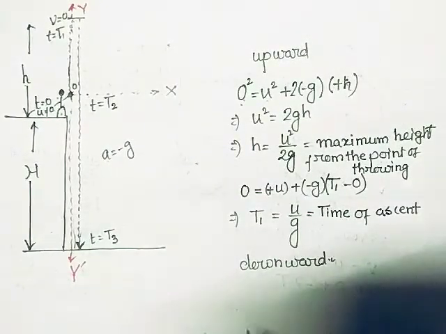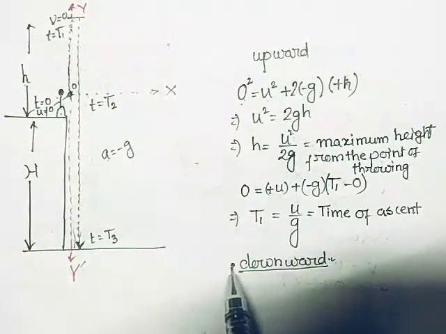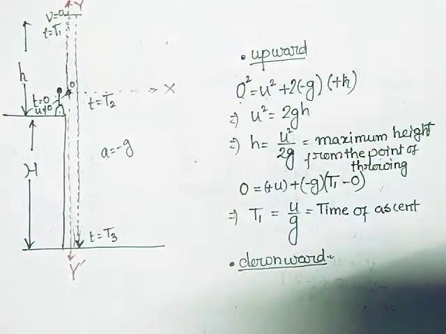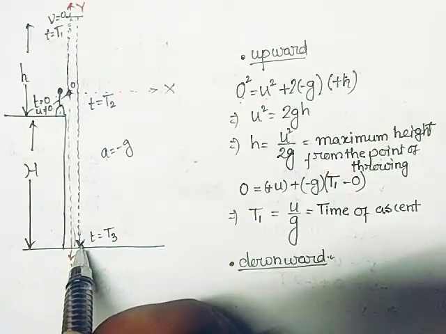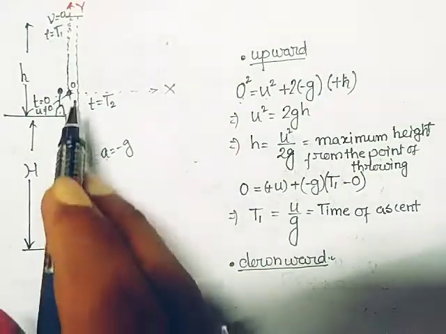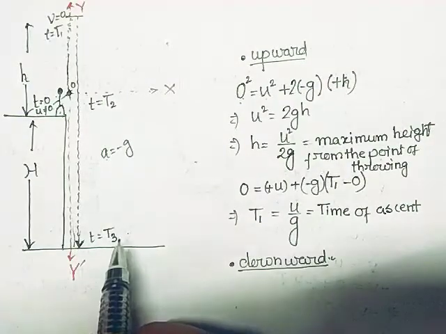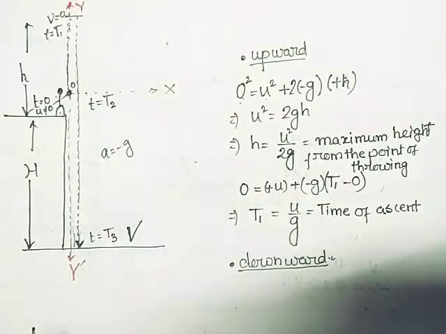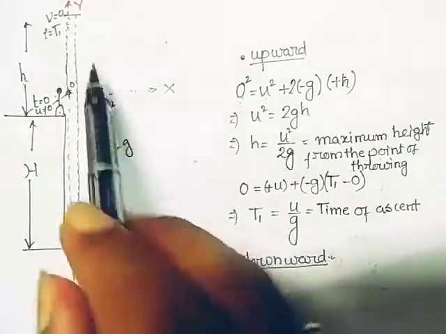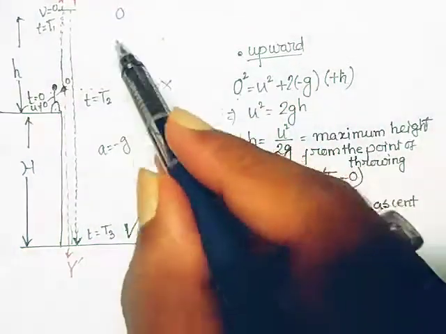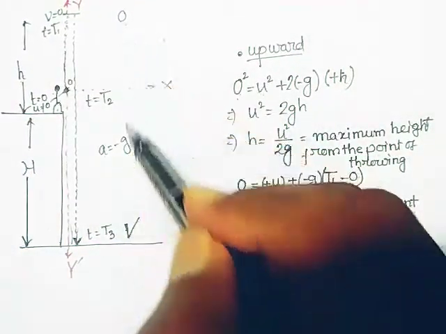Now I want to remind you, in case of downward motion, the boy just doesn't catch this ball. The ball is coming downward and it impacts here. So when it impacts here, obviously it has some velocity. Let us say this velocity is capital V. When it is starting from here, its velocity is 0, so it starts from 0 and comes to capital V.